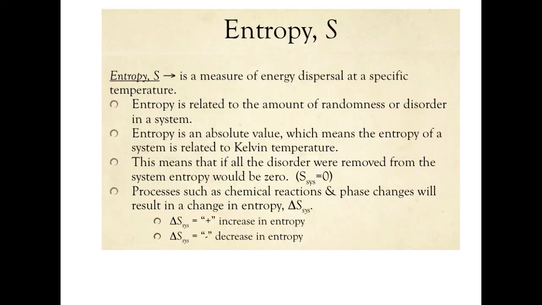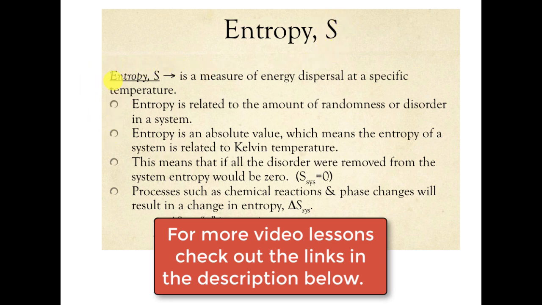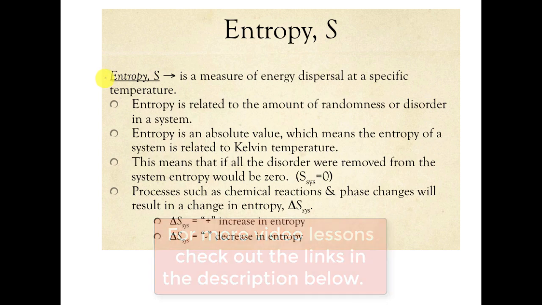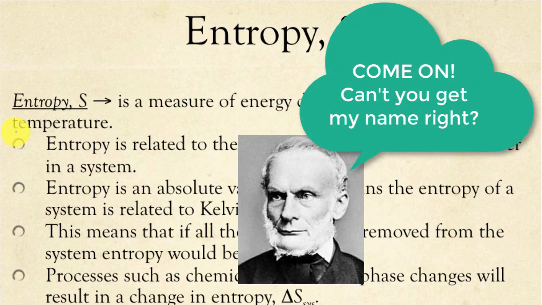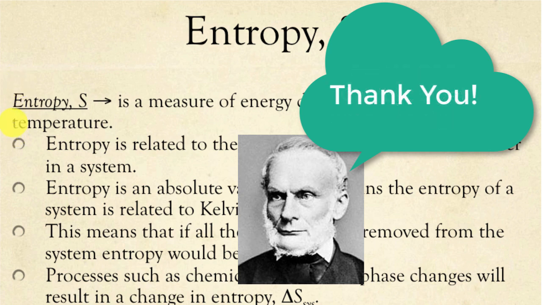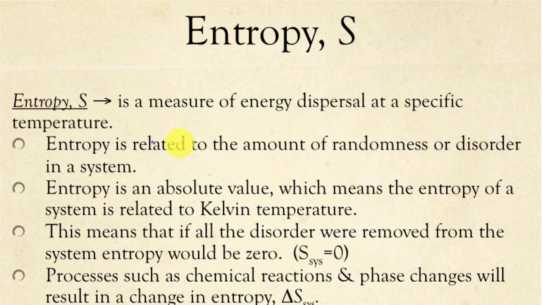So let's take a look at the next thermodynamic function, which is entropy. Entropy is designated with a capital S. This was devised by a number of scientists, most notably Rudolf Clausius, the German physicist and chemist who came up with this idea of entropy. Anyway, that's beside the point. He came up with this idea that entropy is something bound in a system.